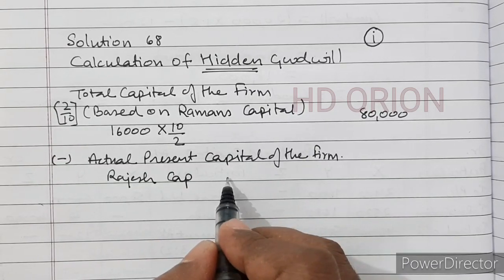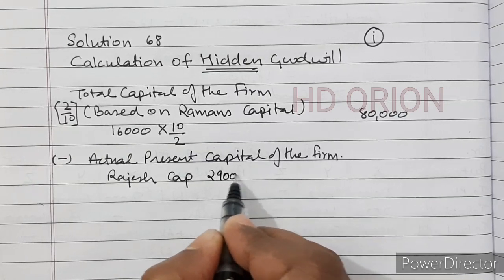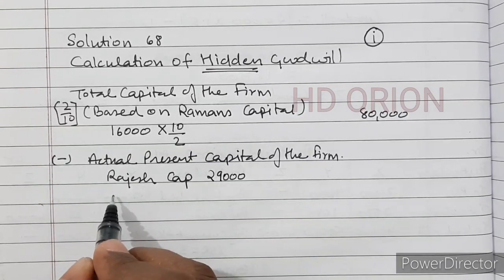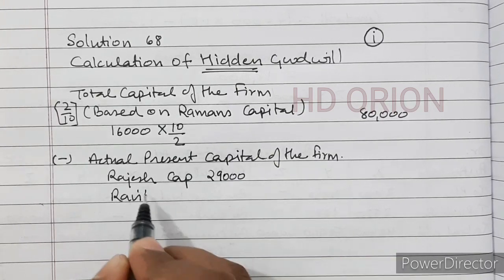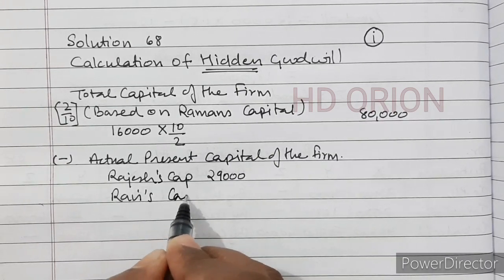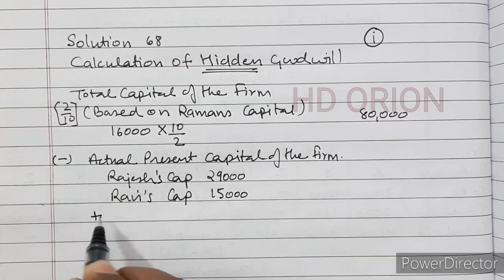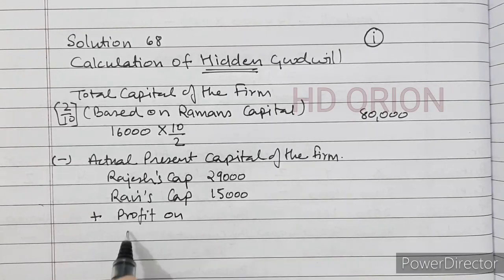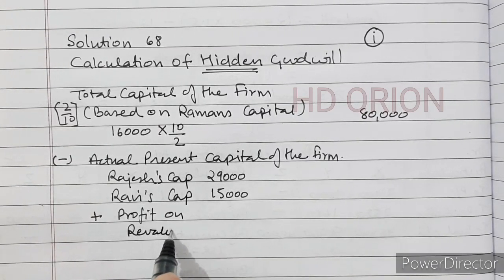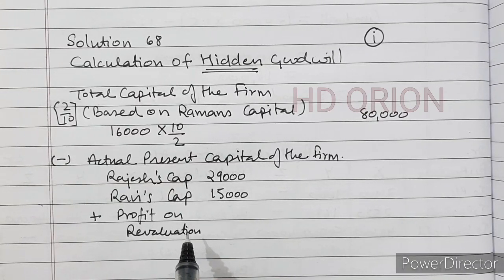So for that we will add Rajesh's capital, which is 29,000, and next partner Ravi's capital, which is 15,000, plus profit on revaluation, because this profit will be added to the partners' capital accounts.